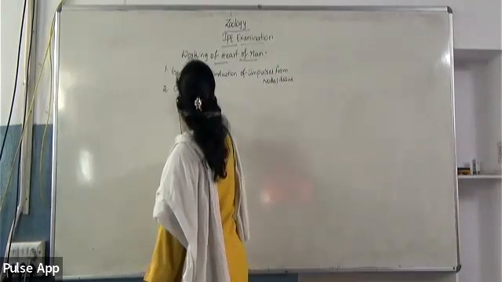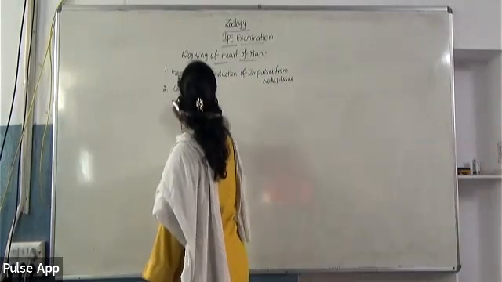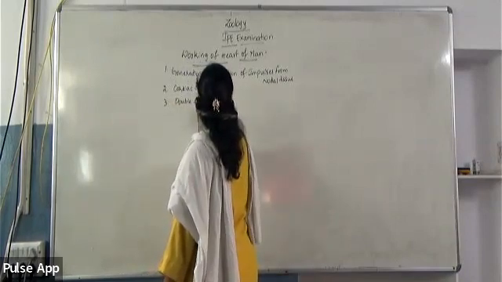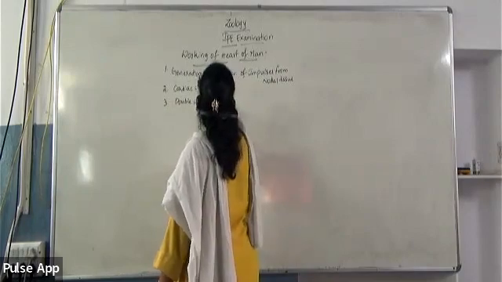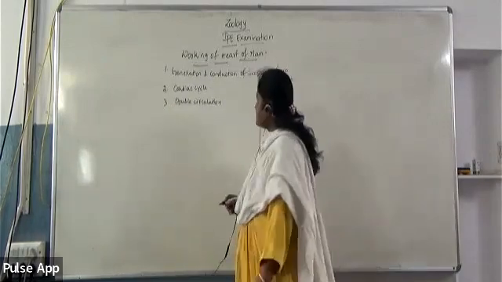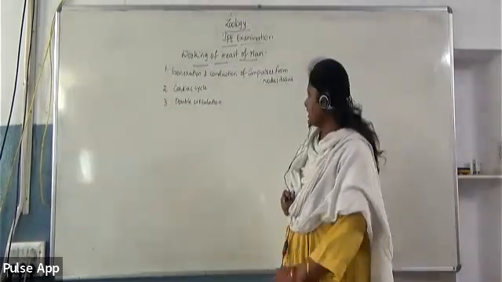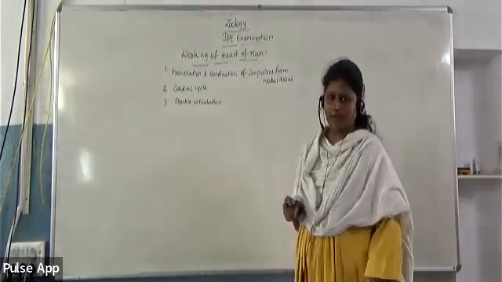Second one is cardiac cycle, and the third one is double circulation. All these 3 come under working of heart.